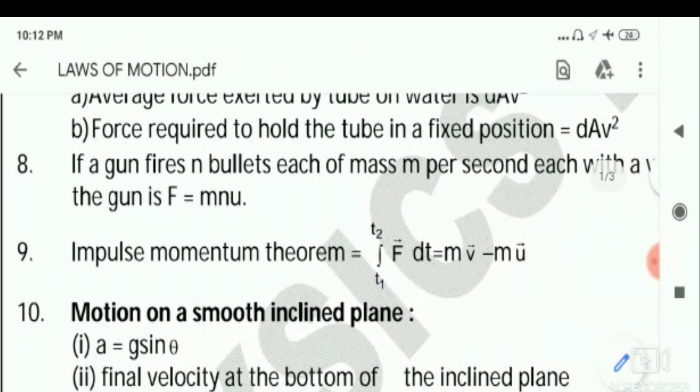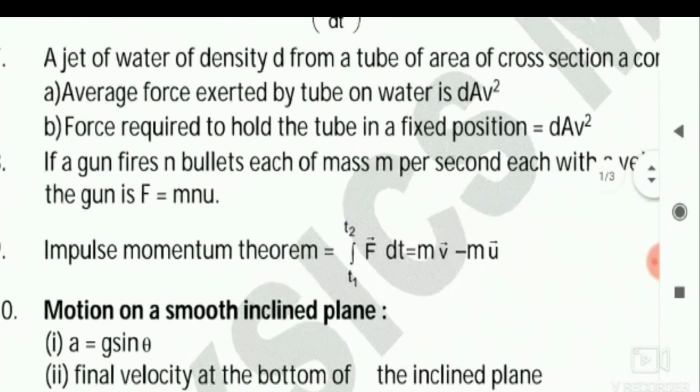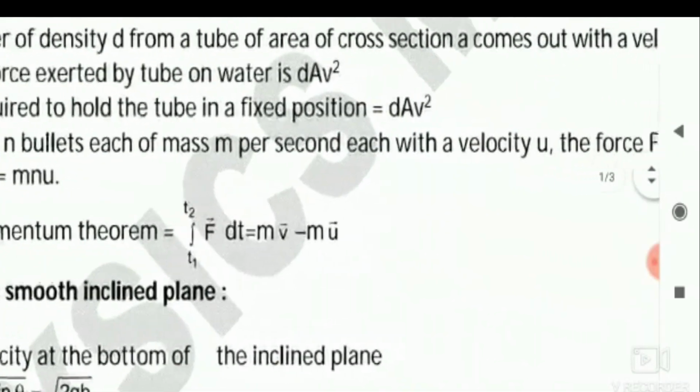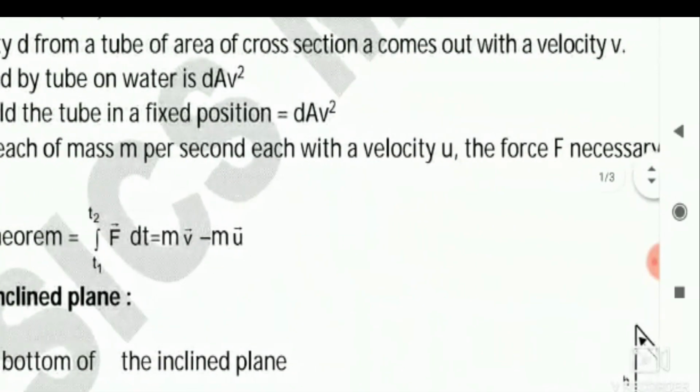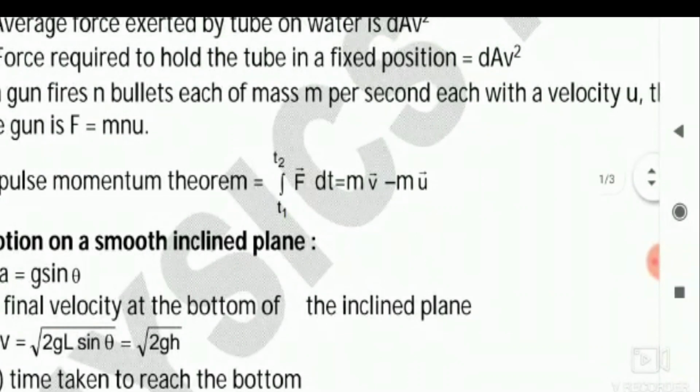Then go straight away to the eighth question. If a gun fires n bullets, each of mass m, per second with a velocity u, the force F necessary to hold the gun is directly F is equal to mnu.